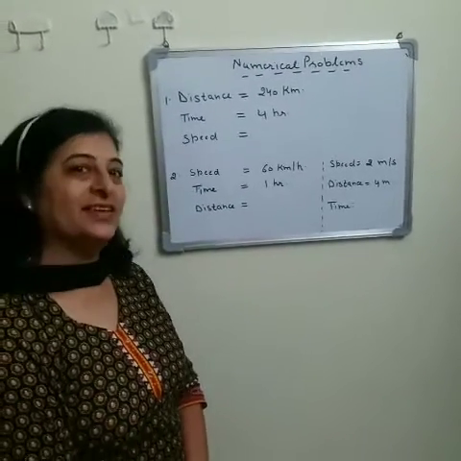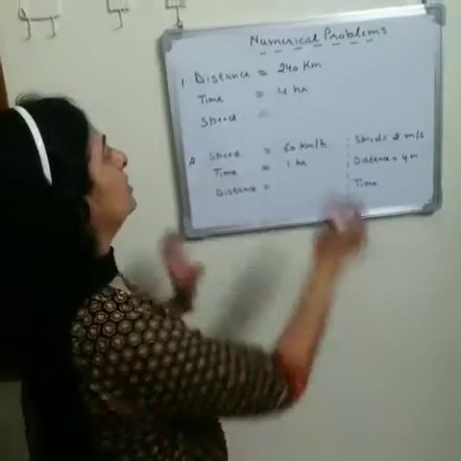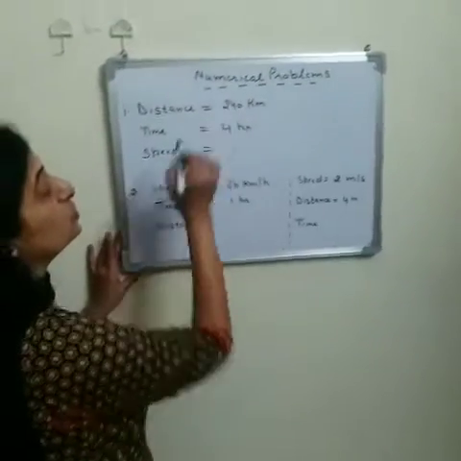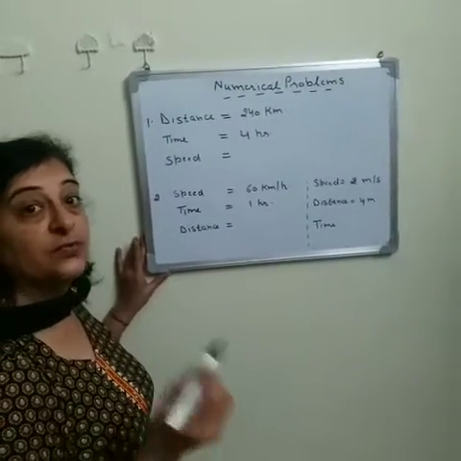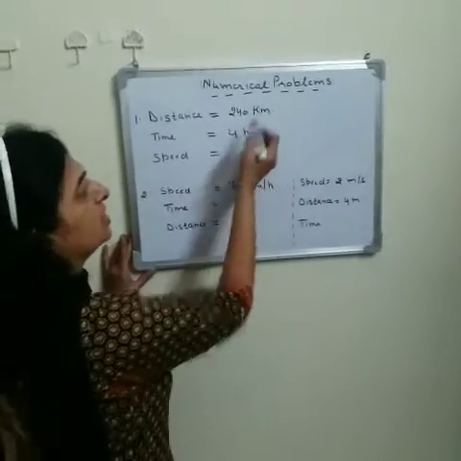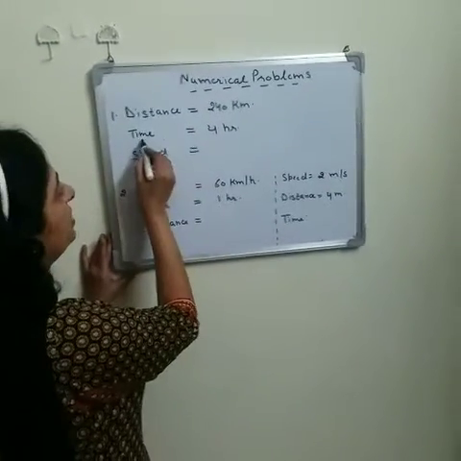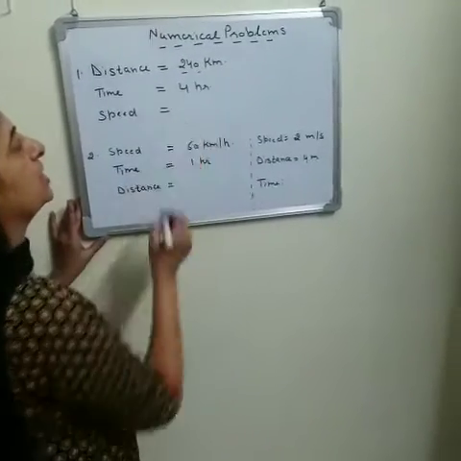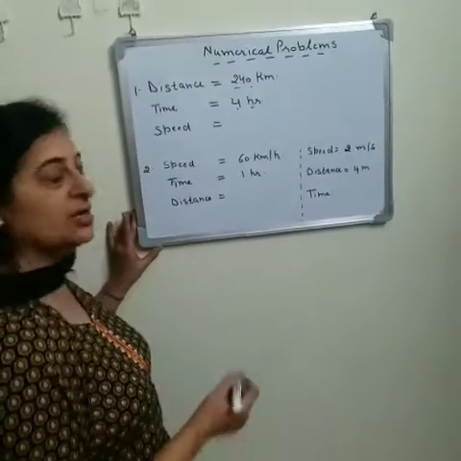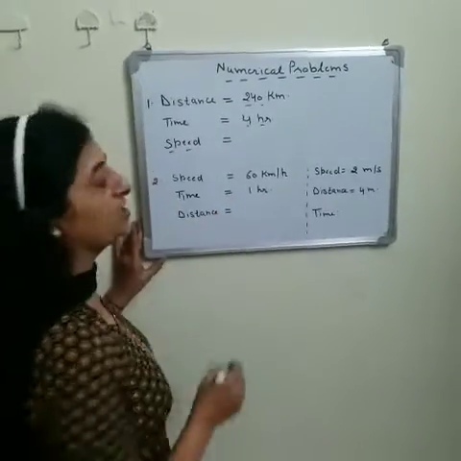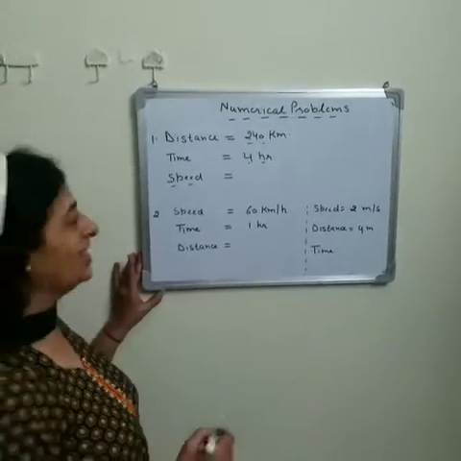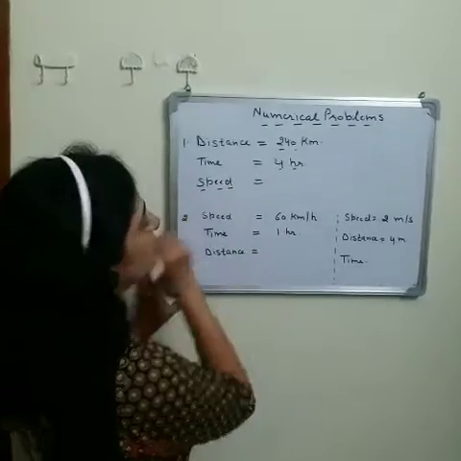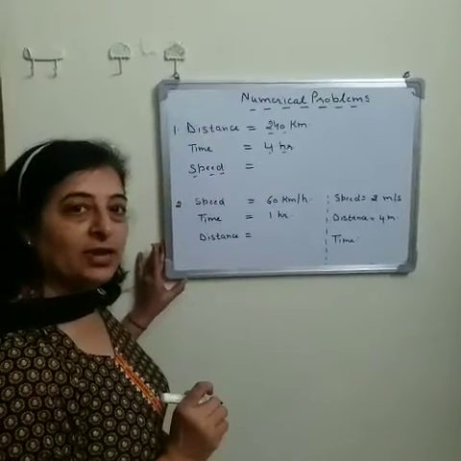Are you ready? Yes. So first of all, the distance between two stations is 240 km, and a train covered this distance of 240 km in 4 hours. We have to find the speed of the train. How can we calculate the speed?